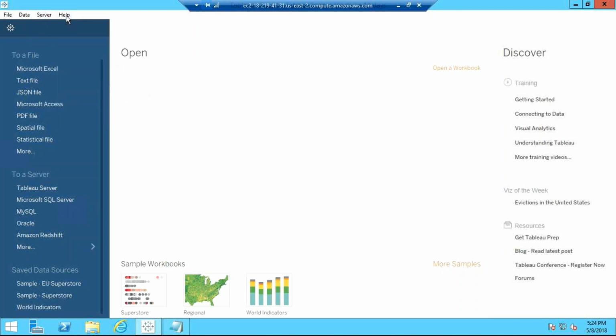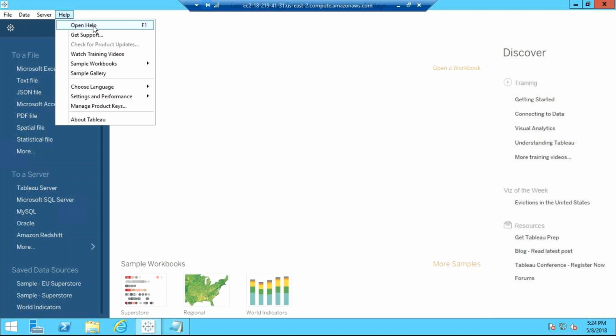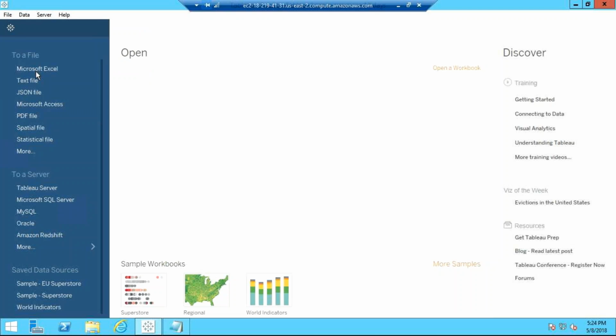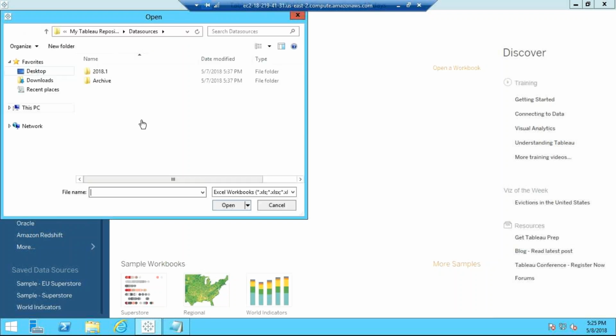Help is nothing but open help. It is just like a user manual, with sample workbooks, training videos, samples and all that. Now under that you have a file. If you want to open any Excel file, just click on that, and it will ask you from where you want to load the Excel file. So if you have some Excel file, you can just check your repository.